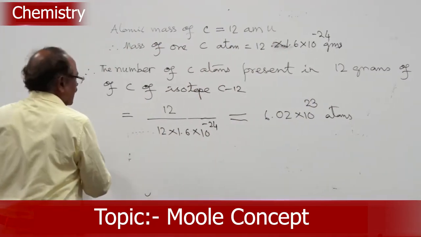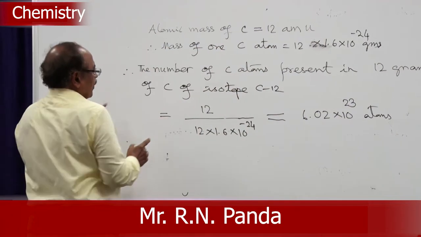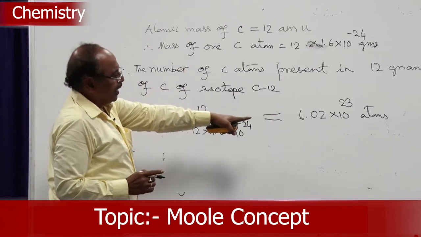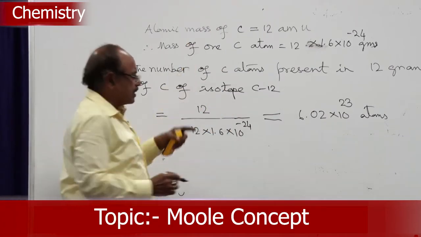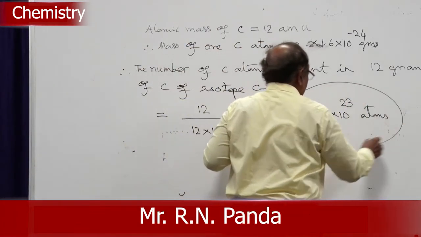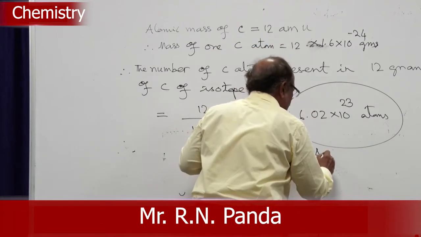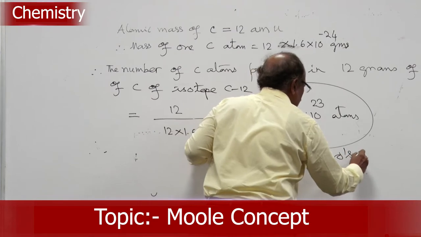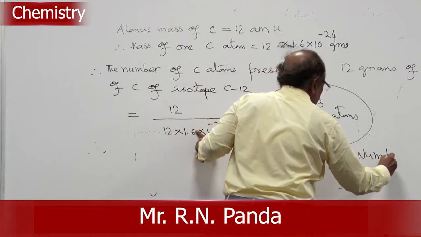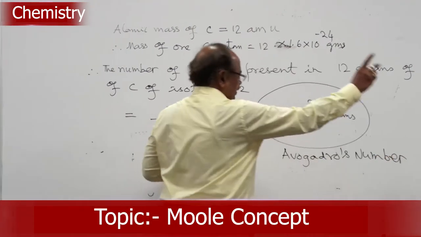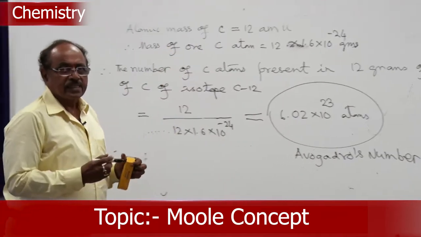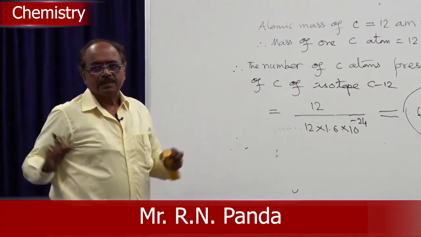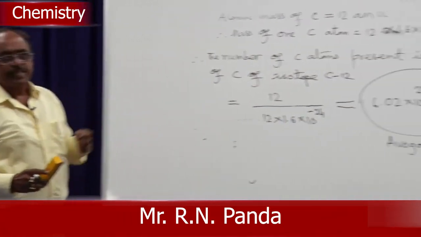Therefore, we say that 12 gram of carbon contains how many atoms? 6.02 into 10 to the power 23 atoms. So, this is called as what? Avogadro's number. So, now in our definition we can change the last part of the definition by writing this.